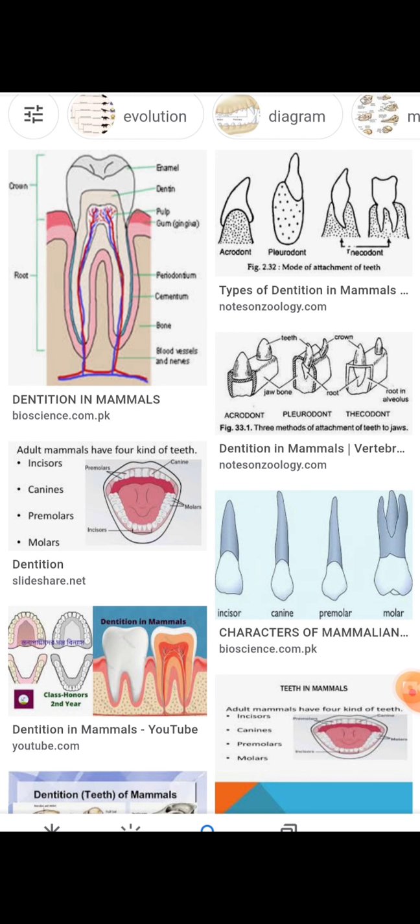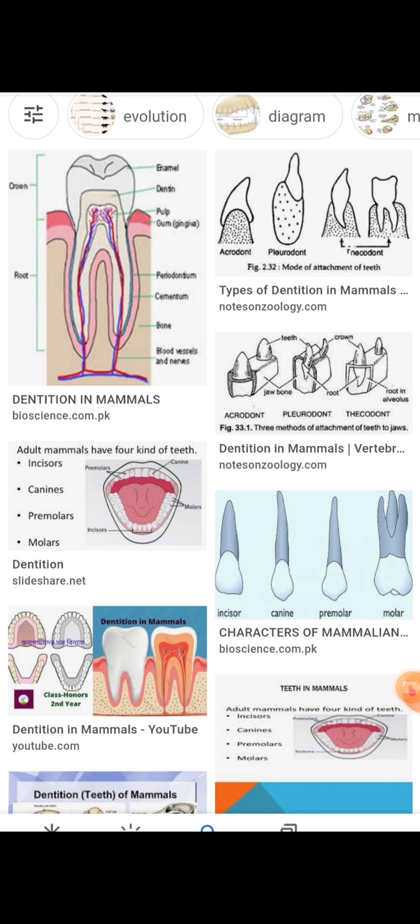There are many more types according to their structure, according to their cusps. Cheek teeth are of various types depending on the number, shape, and arrangement of cusps. They are simply trichodont.